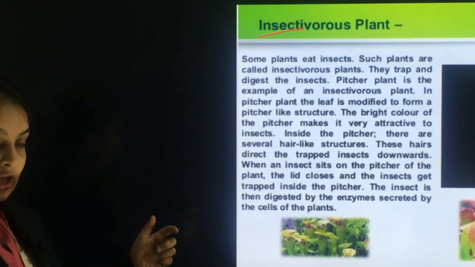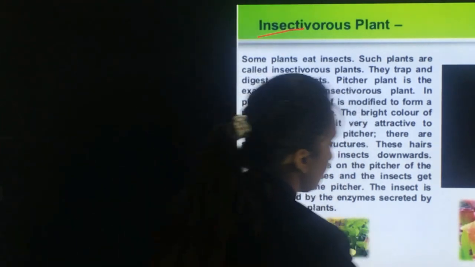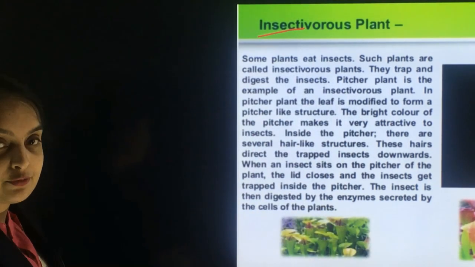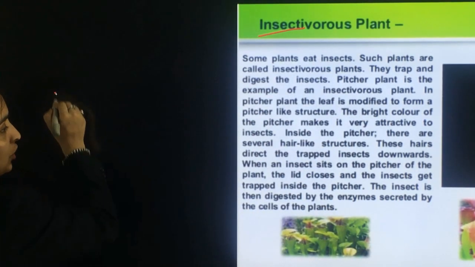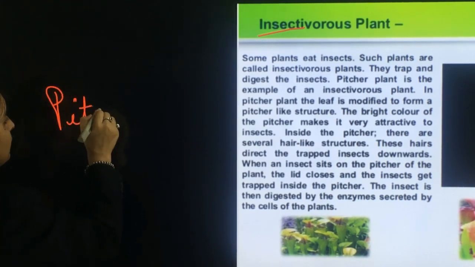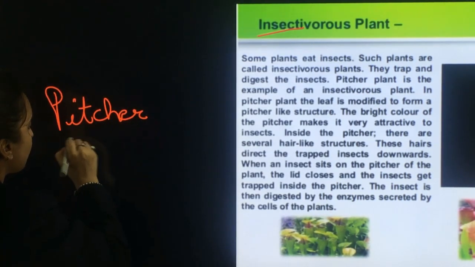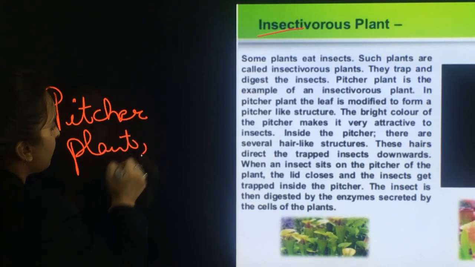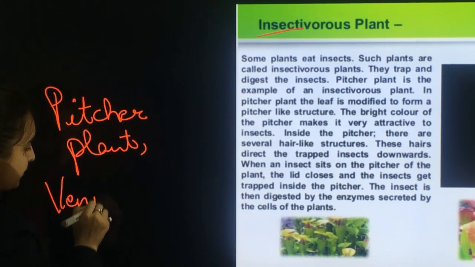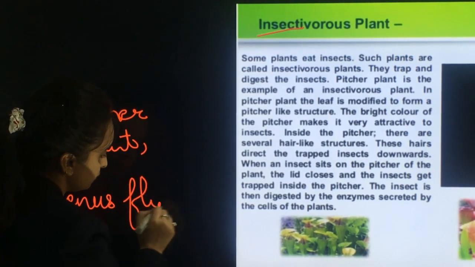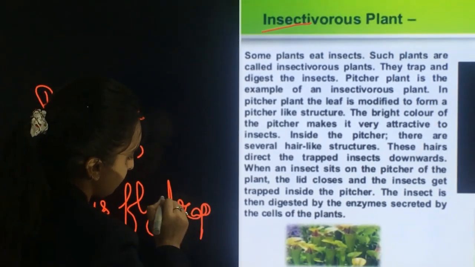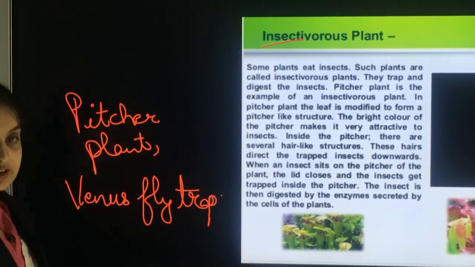That is why they eat insects. The examples under insectivorous plants are pitcher plant, Venus flytrap, etc.